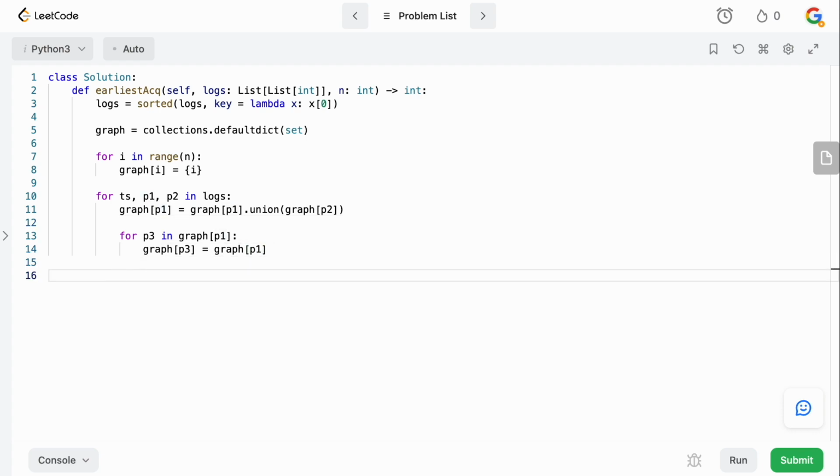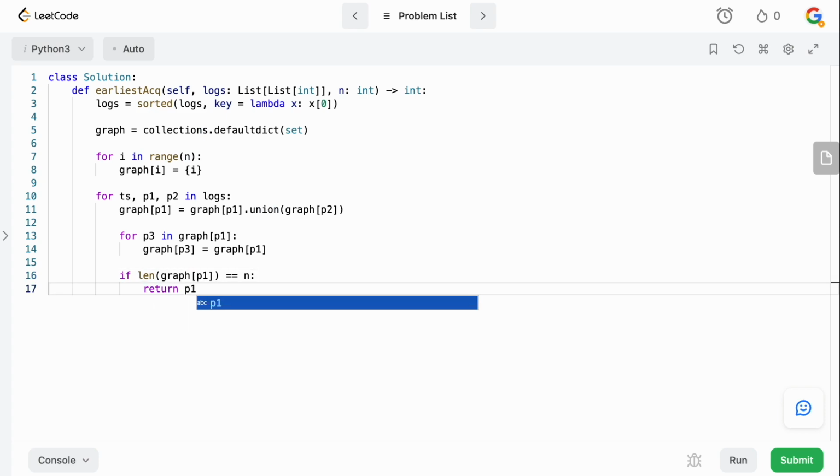Now what we want to do is check if the length of the graph for P1 actually equals n. That means they are now acquainted with everyone. Remember that there's n total people, so if the length of their graph for that person's key equals n, that means that they're acquainted with everyone. So we can simply return the timestamp when this happens.